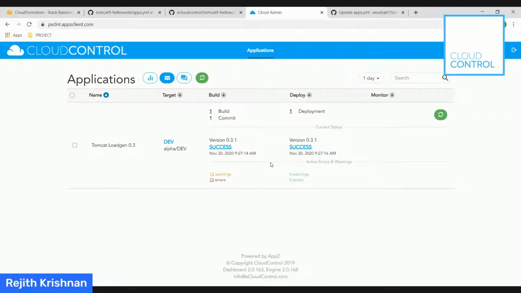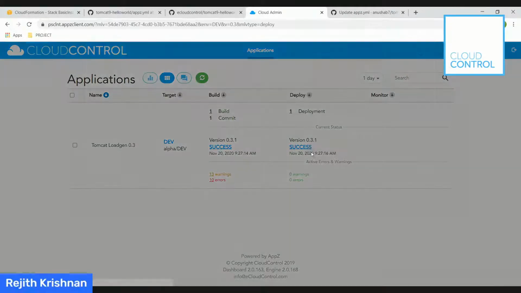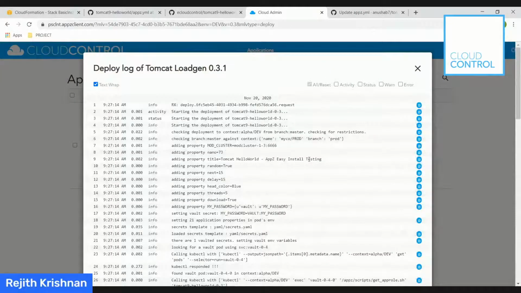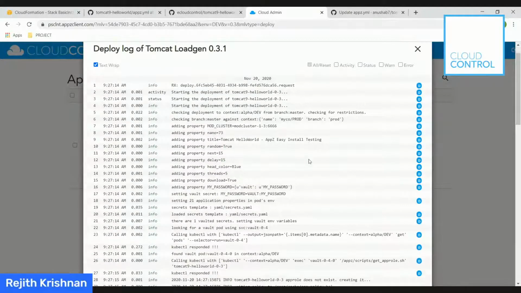As we can see here, the build and push completed, and now the deployment is also completed. Pretty soon, let's take a quick look at that. So here are the deployment details, and you can see the magic here. This is the real magic: as a developer, I just know Java, and I have been building Java applications for the past 20 years.